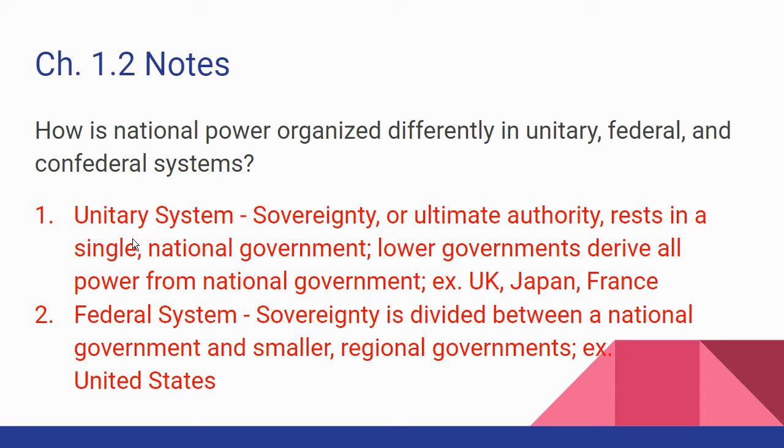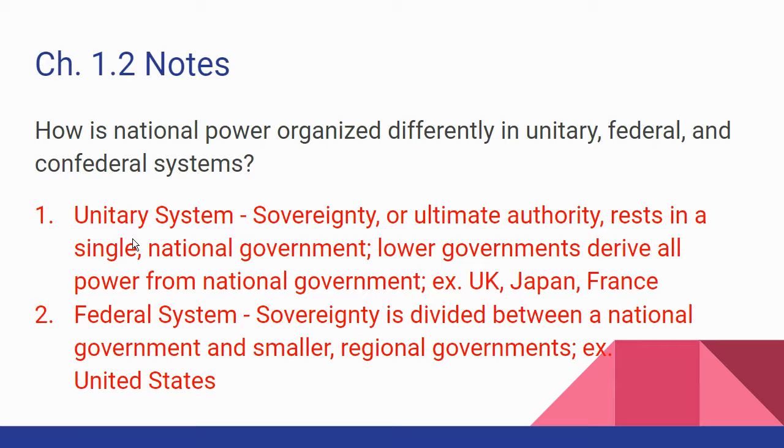but they don't derive their power from each other. It's basically government with a central government and regional governments that all have their own power, their own sovereignty, and can do their own things. For instance, in the United States, our national government is the only one that can regulate trade between our country and other countries. States can't do that. They don't have that power.